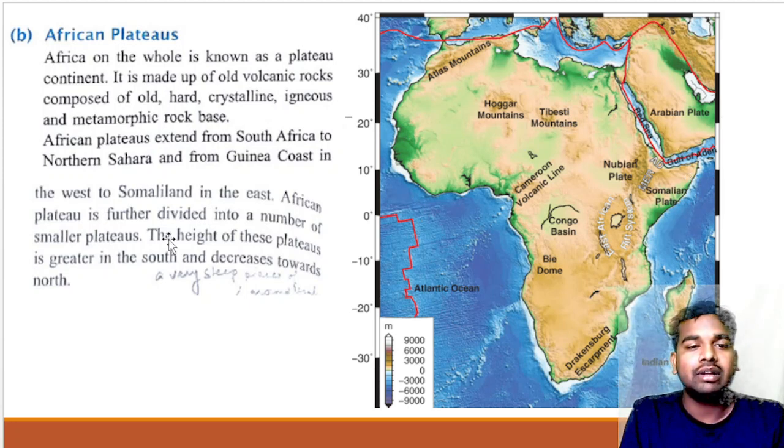The African plateau is further divided into a number of smaller plateaus. Again, we are going to divide the African plateau into a number of plateaus. You will find that the height of the plateaus is greater in the south and decreases towards the north.